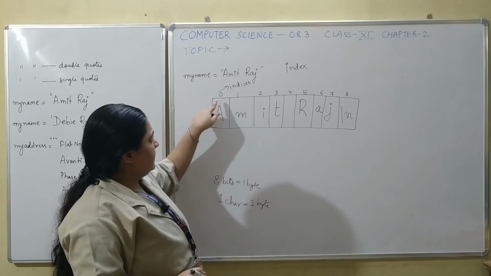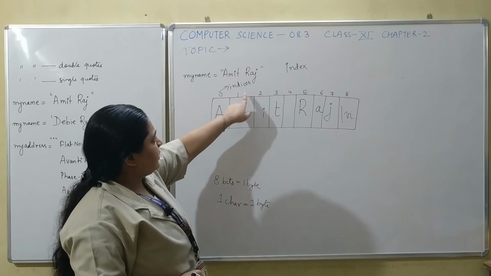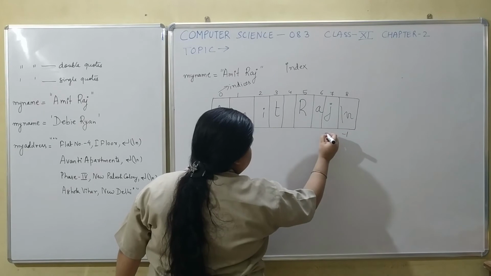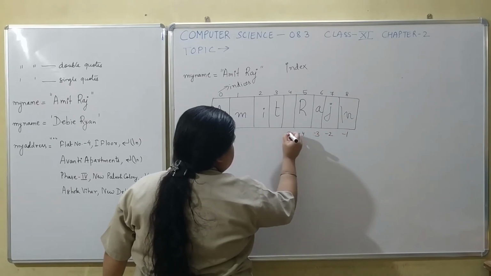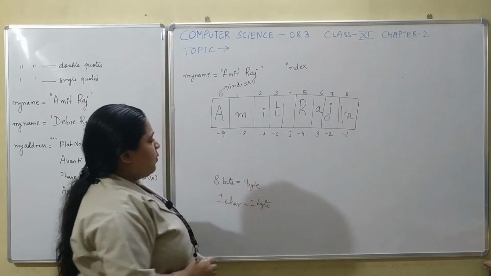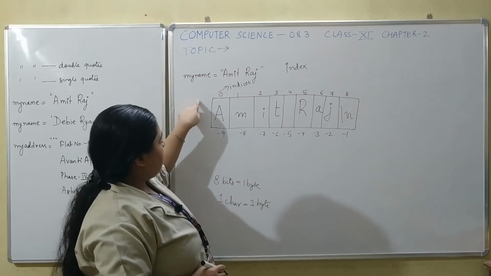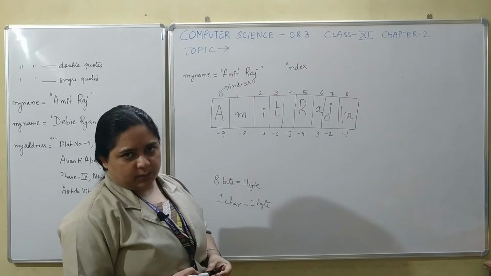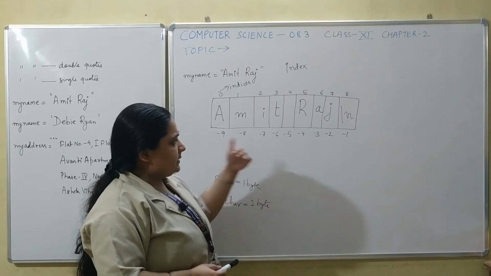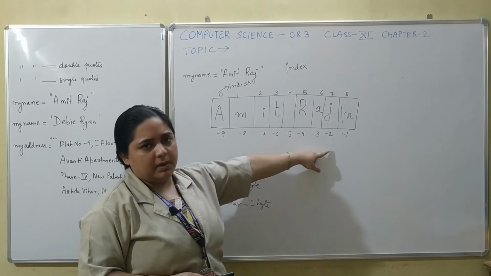Every cell over here will be represented by an ordinal number, and that ordinal number is known as an index. In Python there are two types of indices, positive and negative. So each memory cell is indexed. One is from left to right and the other is from right to left. Left to right, it takes up positive values starting from 0, and from right to left, it takes up negative values starting from -1.